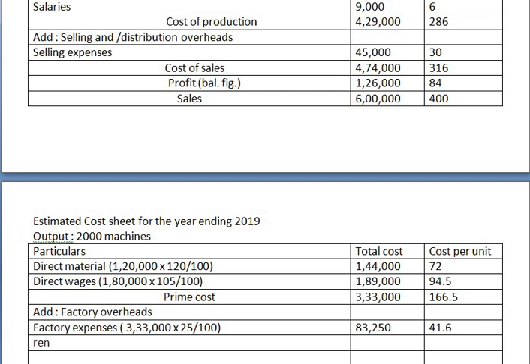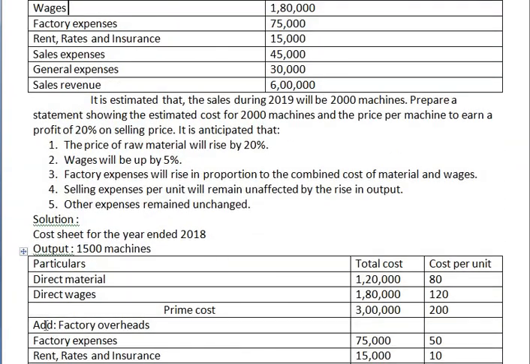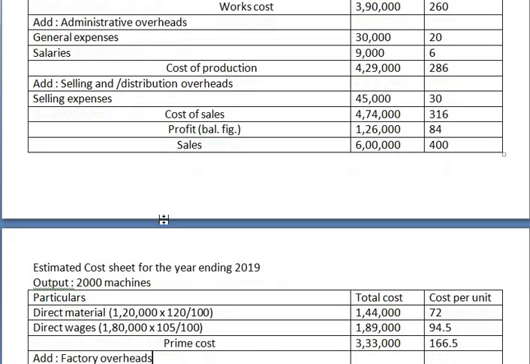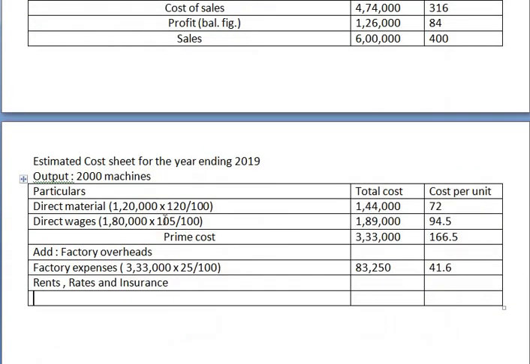Okay, now next, rent, rates and insurance. Now related to this, if any information is given, just go through it. They haven't given specific information, but the last sentence says other expenses will remain unchanged. It means what we will do, we will keep the expenses as they are. So the expense for rent, rates and insurance is how much?